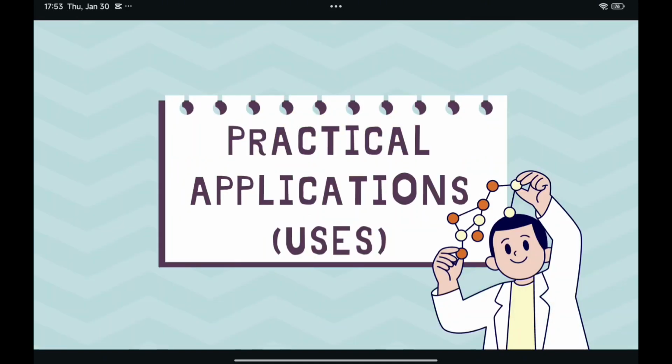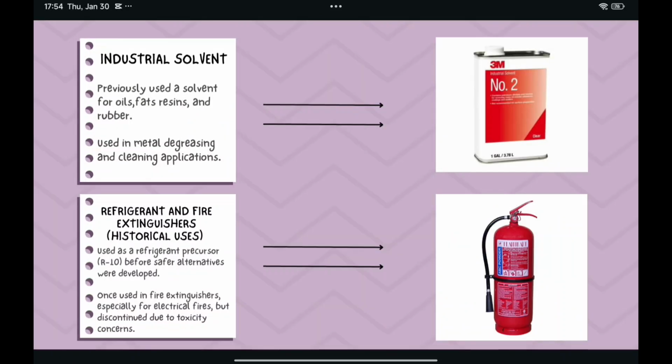And for the next slide, we go to practical applications that it is usually used for. Carbon tetrachloride has historically been used in various industrial and laboratory applications. However, due to its toxicity and environmental concerns, its use has been significantly restricted. Here are some practical applications where it has been used. For the first one, industrial solvent. It was previously used as a solvent for oils, fats, resins, and rubber. It was usually used in metal degreasing and cleaning applications.